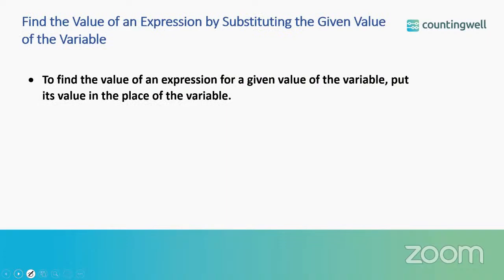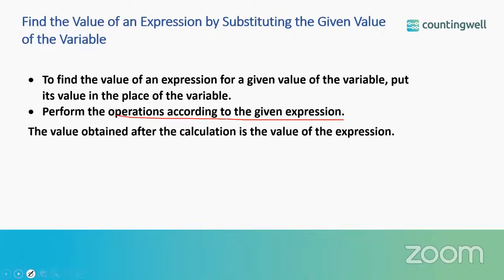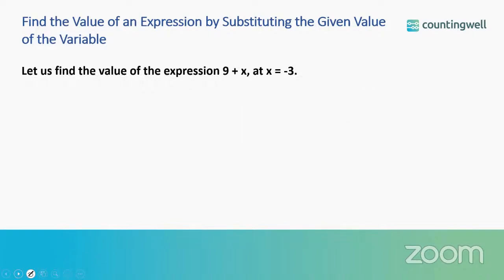Now, to find the value of an expression by substituting the given value of the variable, what are the steps we are going to follow? We have to perform the operations according to the given expression. Then the value obtained after the calculation will give you the value of the expression. Let us see one example. Let us find the value of the expression 9 plus x at x equals to minus 3.